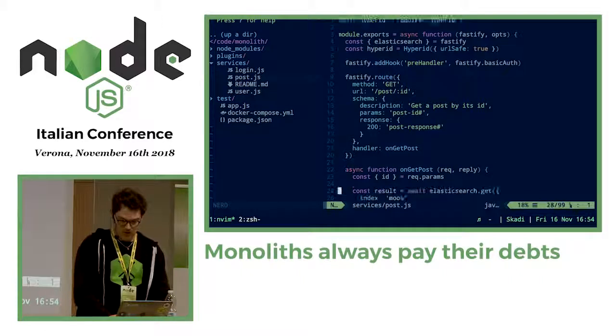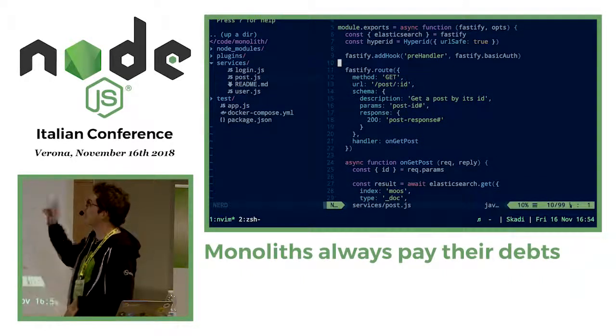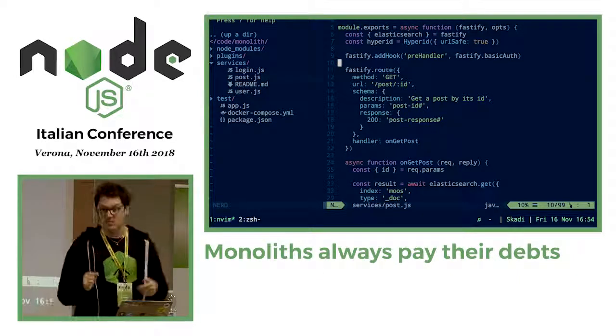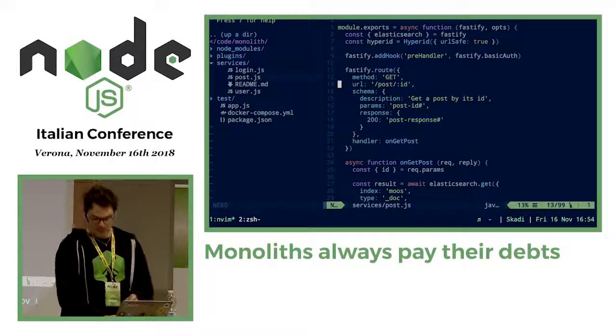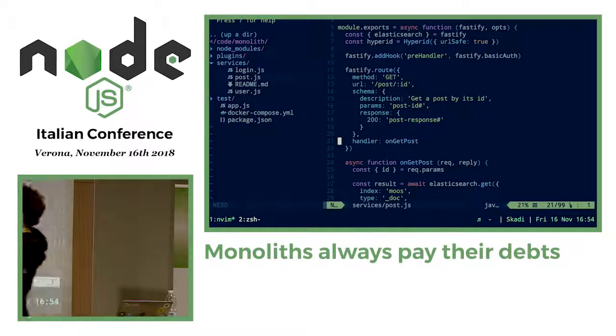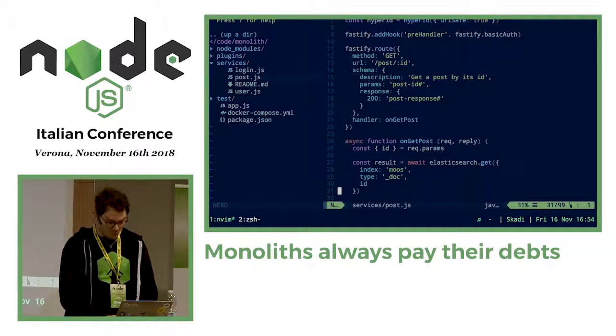Then we have our post endpoints. Here we have, again, the Elasticsearch endpoint, HyperID, which is a very nice module for generating unique IDs very, very quickly. I highly recommend it. And the post ID search. As you can see here, again, we have all our schema definition. Here we are searching for the post ID, so we should validate that it's a string with a specific length and so on. And the valid response should be the object that represents a moo.